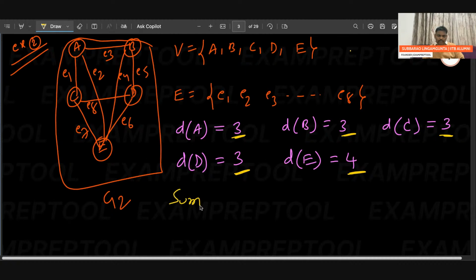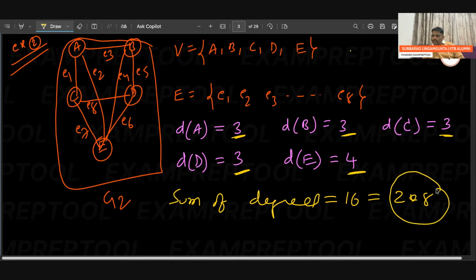Sum of degrees, observe everyone, is equal to 16. This can be written as 2 into 8. Remember, this 8 is the number of edges.